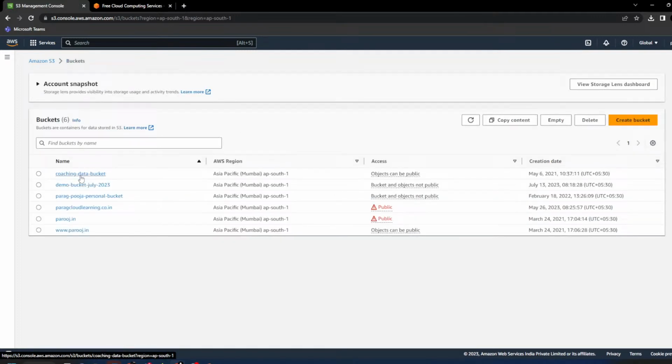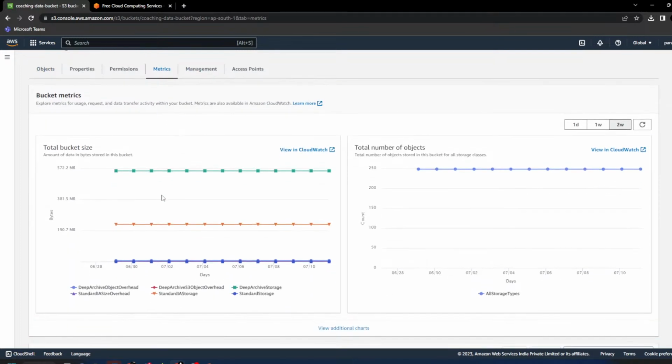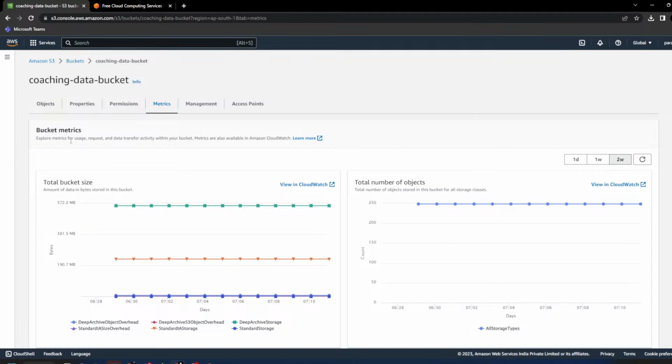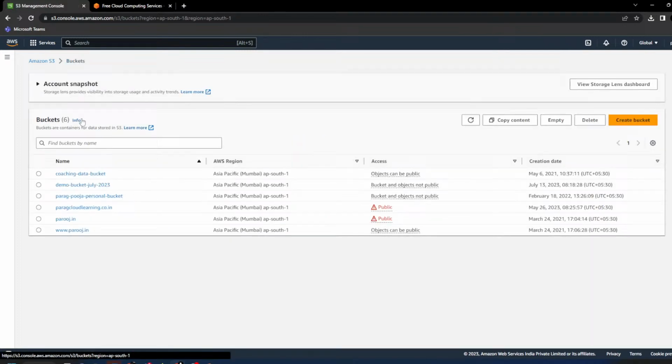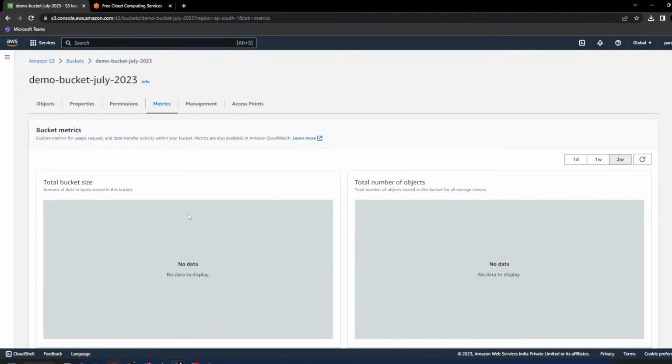If I go to my other bucket, under metrics, you can see I have stored 500 MB of data here, and 248 objects I have uploaded in this particular bucket, with some more information. As this bucket was created recently, we are not able to see the metrics. It will take a couple of hours to days to populate the data here.